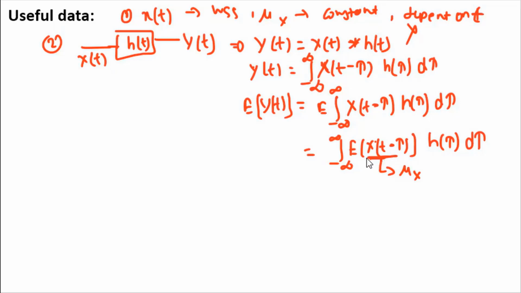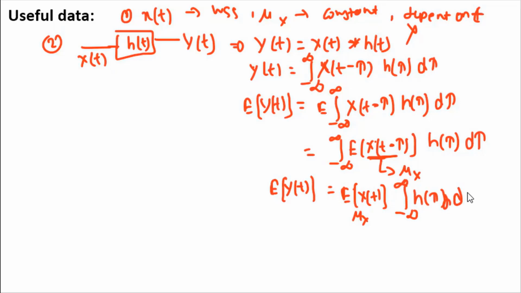So E of y of t becomes E of x of t, that is mu of x, which does not depend on time, times the integral from minus infinity to infinity of h of tau d tau. This is also constant because it does not depend on time t, and its value is given as H of 0.